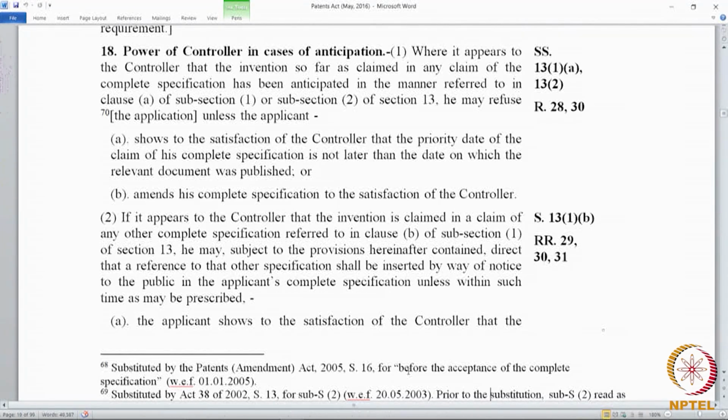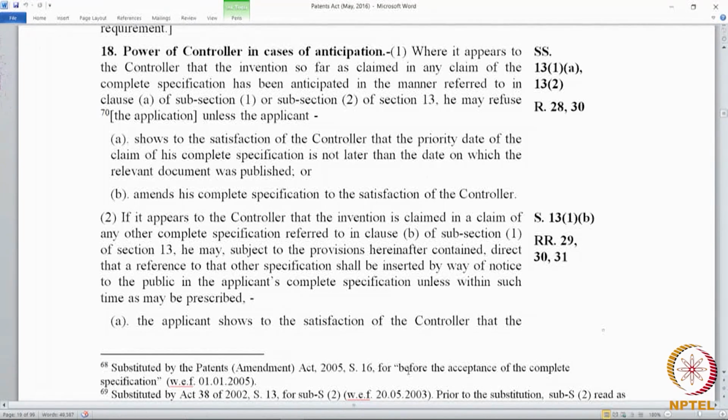Or you made an application abroad based on a priority document filed abroad and you are claiming your priority from there. In all these cases, if you can show to the controller, to his satisfaction, that the application that is filed is actually not hit by the prior art, either by interpreting the claim and saying that what is claimed there is different from what I am claiming, or by showing that you have a valid reason for being before the date of the prior art, so either by interpretation or by showing that your specification is not later than the date on which the relevant document was published.